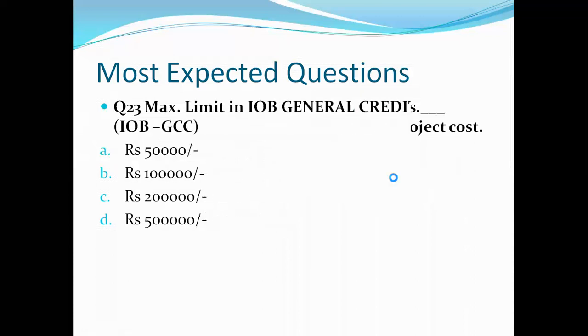Let's see next question, question number 23. Maximum limit in IOB general credit card. So our options are 50,000 rupees, 1 lakh rupees, 2 lakh rupees, 5 lakh rupees. Let's see what is the correct answer. Right answer is B, that is 1 lakh rupees. So 1 lakh rupees is the maximum limit in IOB general credit card.